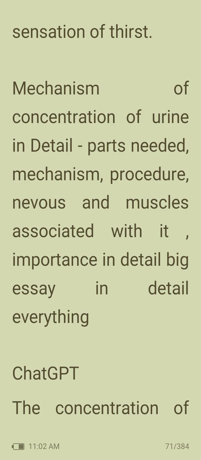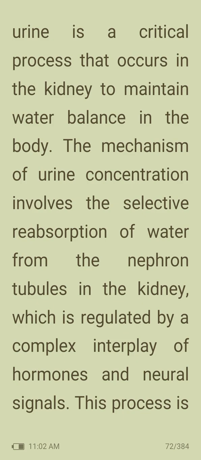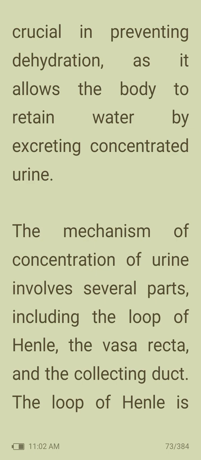Then, mechanism of concentration of urine. The concentration of urine is a critical process that occurs in the kidney to maintain water balance in the body. The mechanism of urine concentration involves the selective reabsorption of water from the nephron tubules in the kidney, which is regulated by a complex interplay of hormones and neural signals. This process is crucial in preventing dehydration as it allows the body to retain water by excreting concentrated urine.